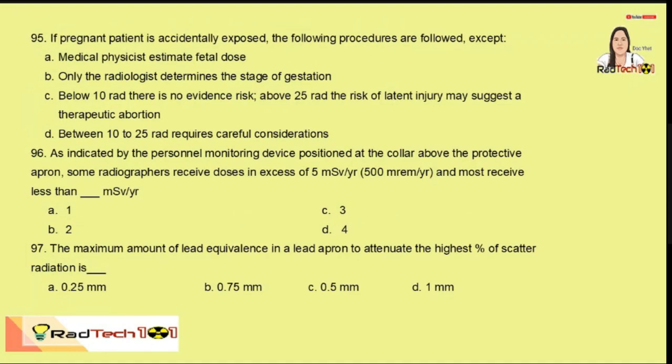95. If a pregnant patient is accidentally exposed, the following procedures are followed except: medical physicist estimates fetal dose. Yes, correct. Radiologist determines the stage of gestation. So, not just the radiologist. Also the referring physician, the physician of the patient, is also included when we determine the stage of gestation. So this is wrong. This one is also correct.